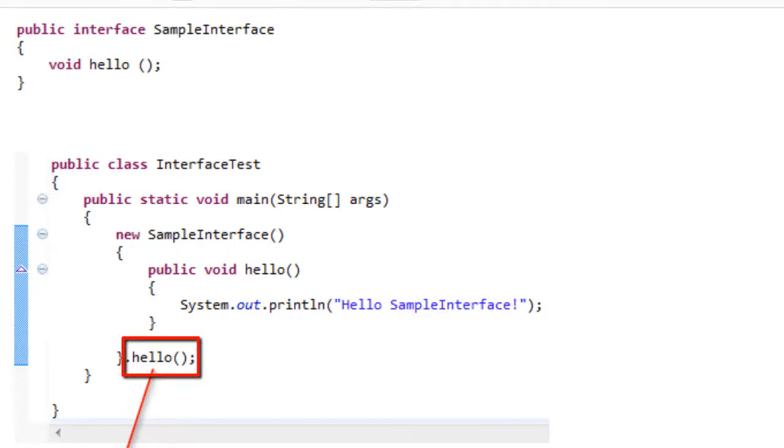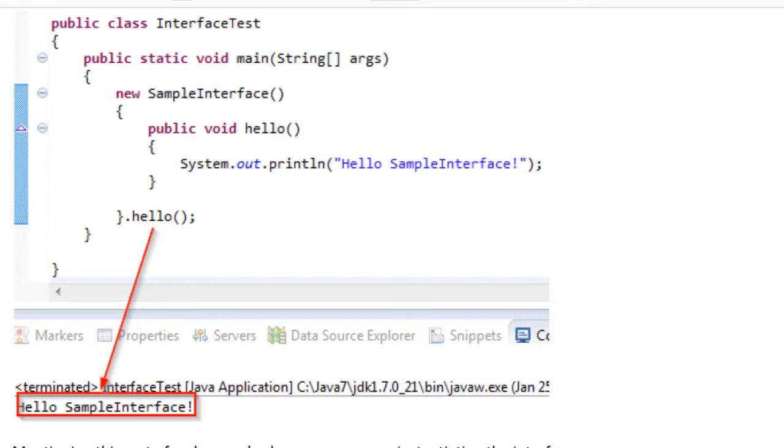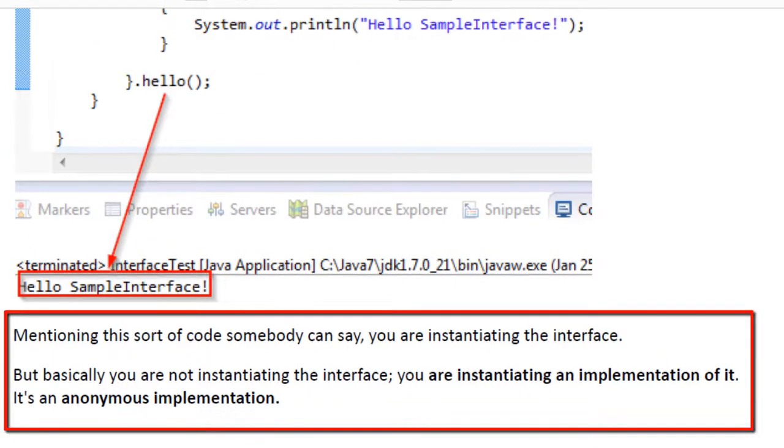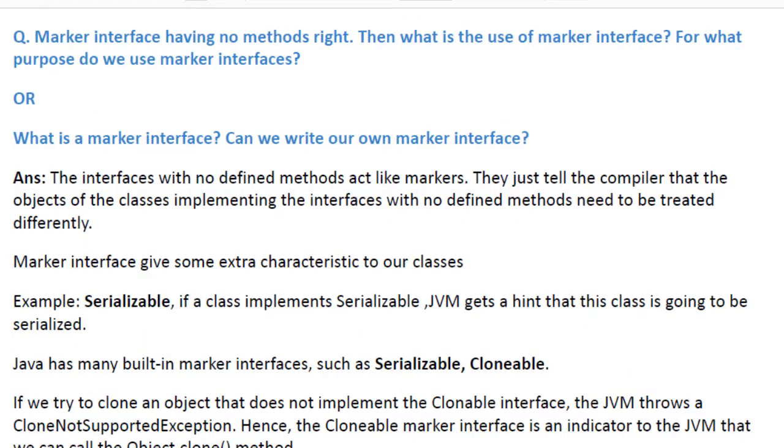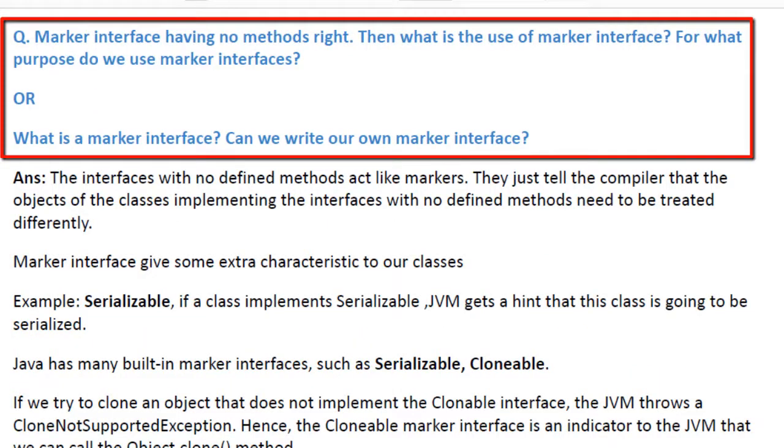And if I scroll down, you can see that it is printing the sysout, meaning the method is called. So mentioning this sort of code, somebody can say you are instantiating the interface, but basically keep in mind, you are not instantiating the interface, you are instantiating an implementation of it. It's an anonymous implementation.